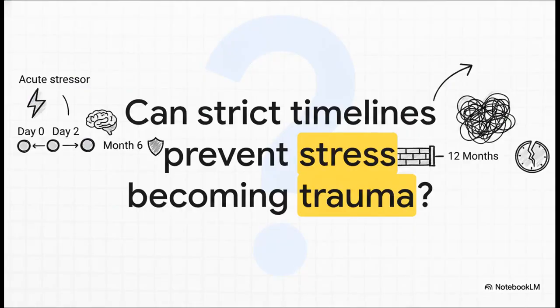So, we've covered the exact clinical pathways, right from day 0 of an acute stressor all the way to the 12-month markers of complicated grief, which leaves us with this final provocative thought. By strictly separating these diagnostic timelines, treating day 2 completely differently than month 6, are we ultimately better equipped to intercept these conditions early and prevent acute, temporary stress from hardwiring itself into permanent trauma?